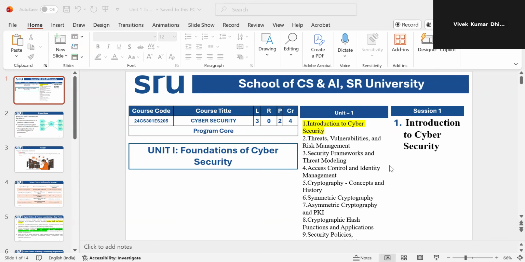So today we will understand the topic foundation of cybersecurity. In that topic, we will understand introduction to cybersecurity. Before starting the introduction to cybersecurity, we will first understand the meaning of the word cyber.